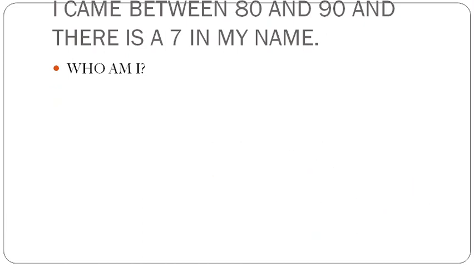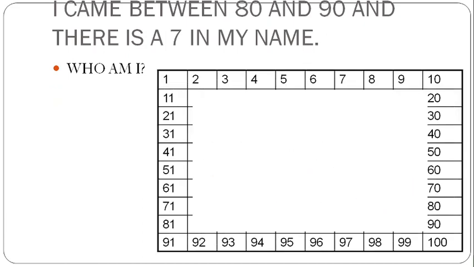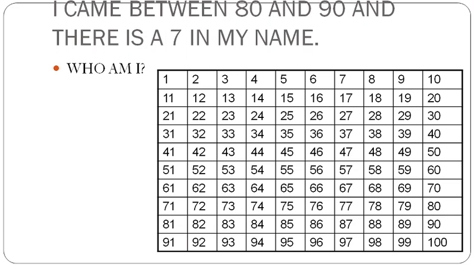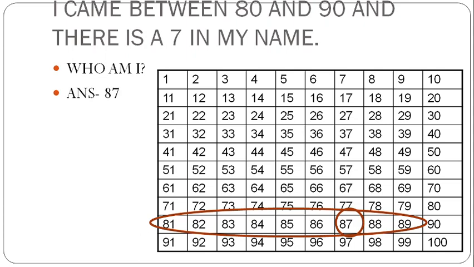Now come to the next one. I came between 80 and 90 and there is a 7 in my name. First we have to find out the number between 80 and 90. Those are 81, 82, 83, 84, 85, 86, 87, 88 and 89. And the second condition is asking that there is a 7 in my name. Among these number, which number has the digit 7? Yes, it is 87. So answer will be 87.